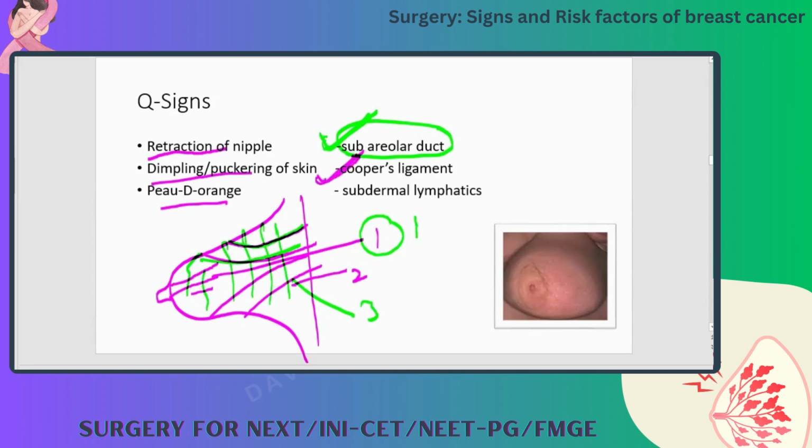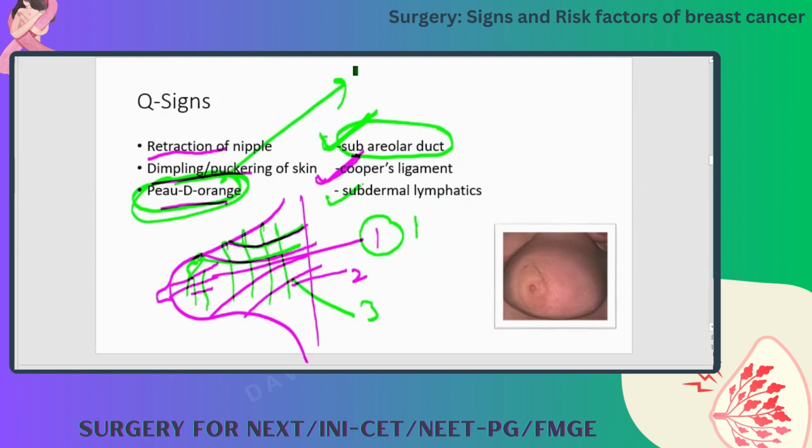And finally, there are subdermal lymphatics. If these lymphatics are blocked, there will be peau d'orange appearance. What is this peau d'orange appearance? Anybody? Like an orange skin. Yeah, like the skin of an orange.